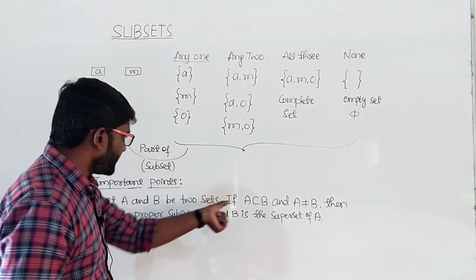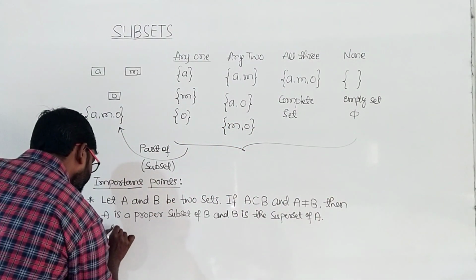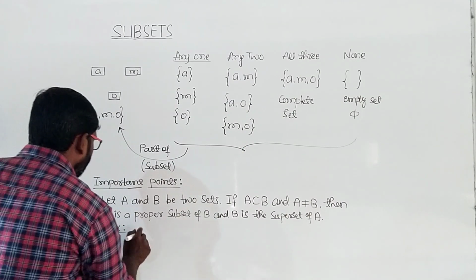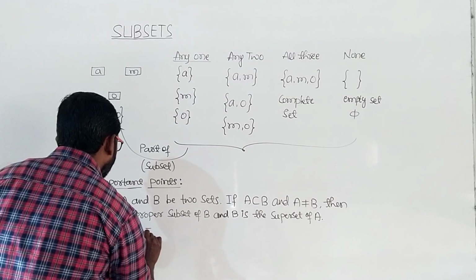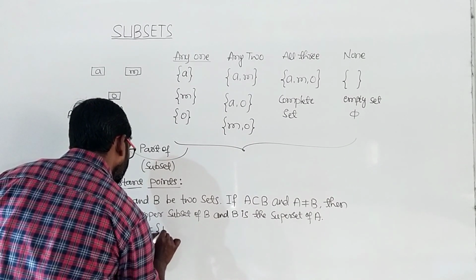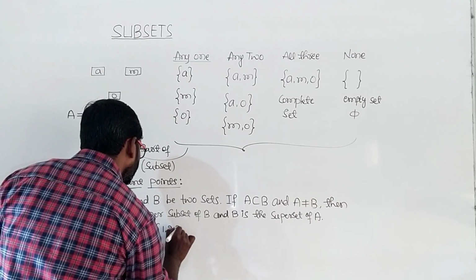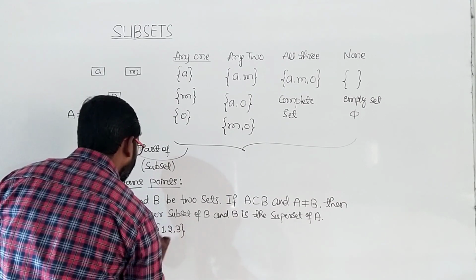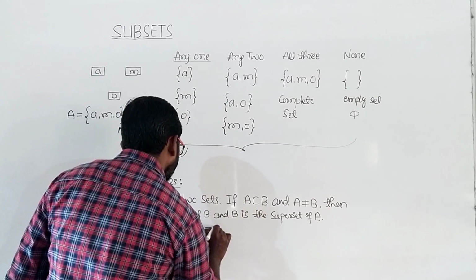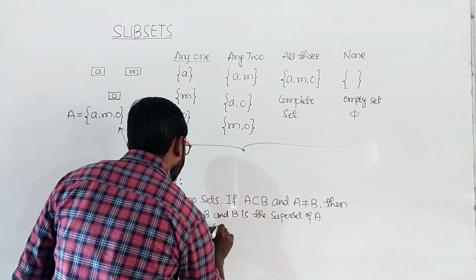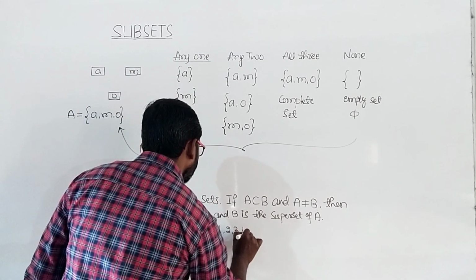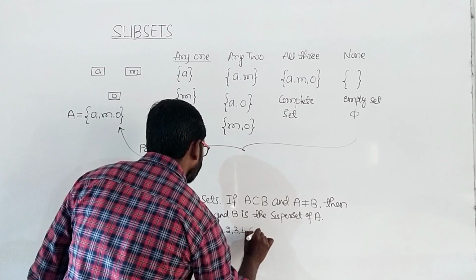Let us consider an example for this. So here I'll take A as {1, 2, 3} and the set B as {1, 2, 3, 4, 5, 6}.